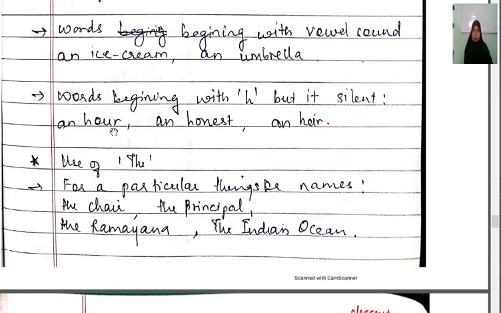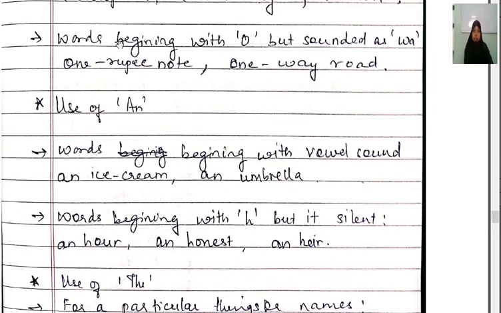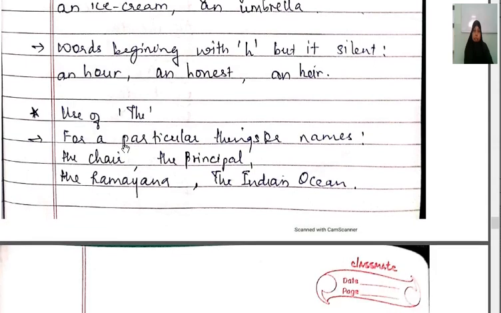We don't say a hour. Understood? Here H is silent, so here also we will use the article an. Keep in mind. Now these two, a and an, they both are known as what? Indefinite articles.